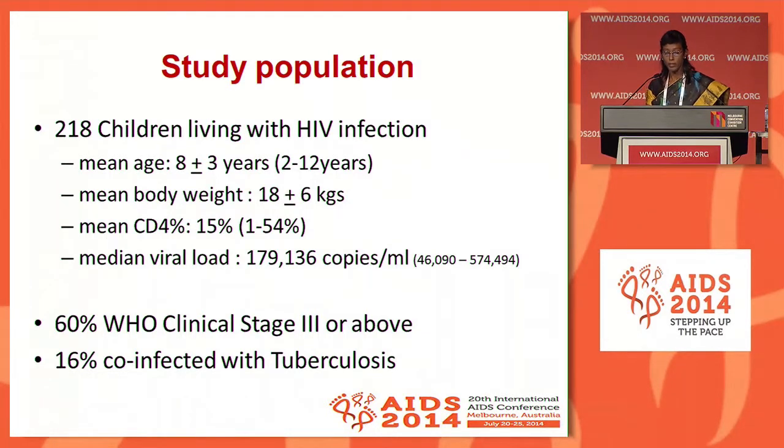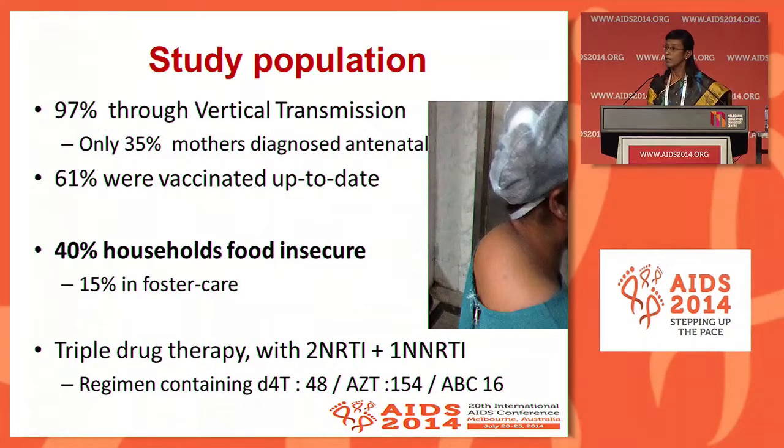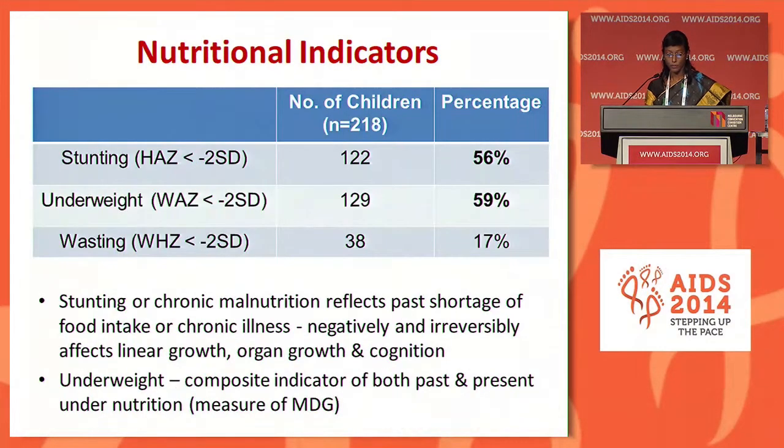218 children with HIV, in the age group of 2 to 12 years, with a mean age of 8 and mean body weight of 18 kgs, were recruited. 60% of them were in WHO clinical stage 3 or above, and 16% were co-infected with tuberculosis. 97% had acquired the infection through vertical transmission, and 40% of the households the children belonged to were food insecure. All the children were on triple drug therapy with 2 nukes and 1 non-nuke. 48 of them were on a stavudine-containing regimen, as stavudine was phased out from the Indian protocol; they started on AZT, with 154 kids on an AZT regimen and 16 on an abacavir-based regimen.